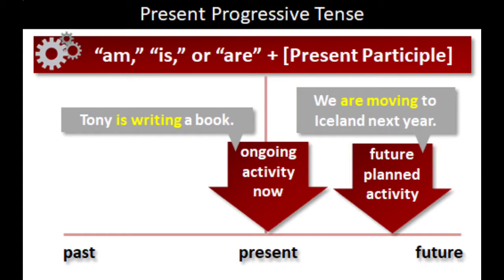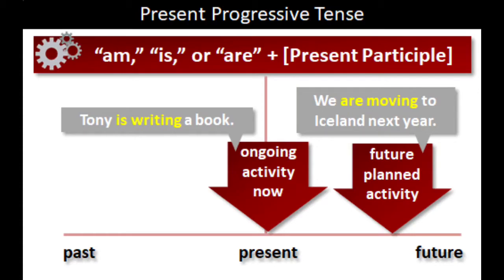Tony is writing a book. So here the action is going on. Next, for a future planned activity, look at the example. We are moving to Iceland next year. So it is a future planned activity. So a future planned activity also comes under present continuous tense. And also, as I already told you, the actions that are happening now, the activities that are going on now, and future planned activities come under present continuous tense.